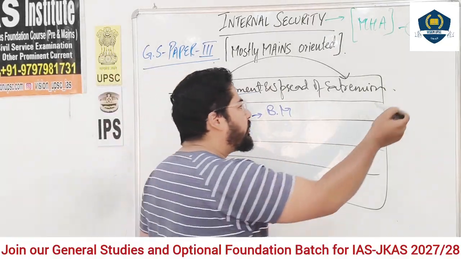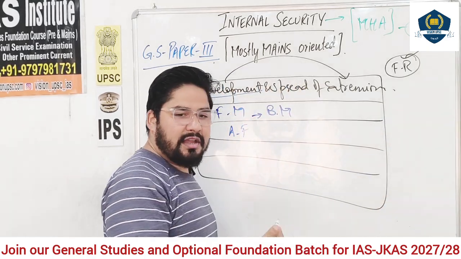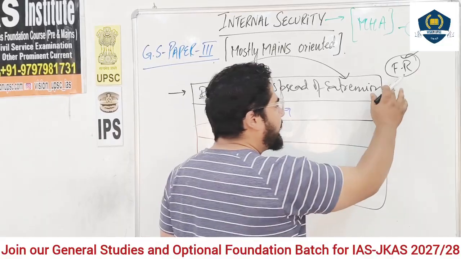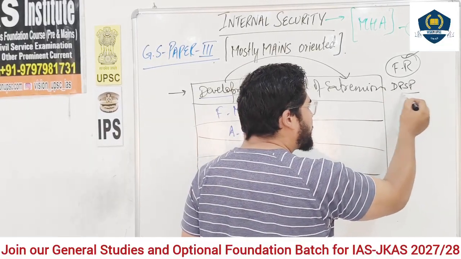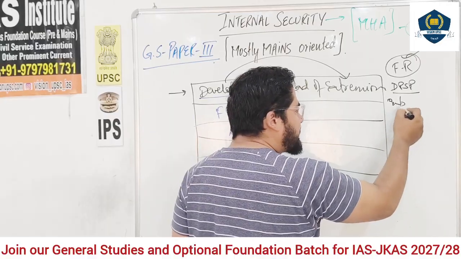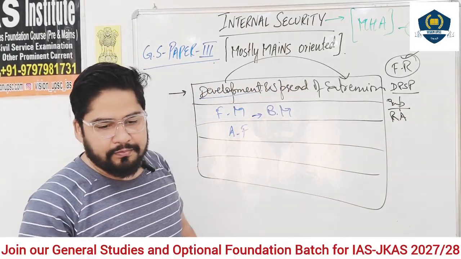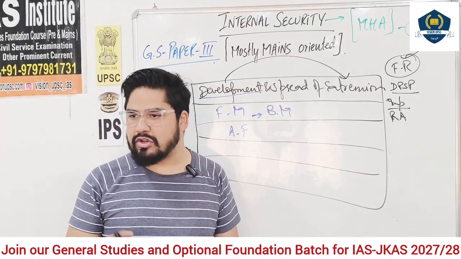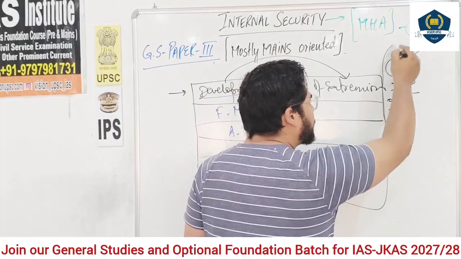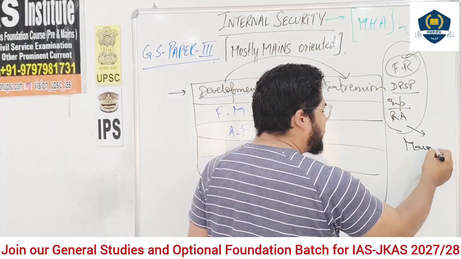If, for example, fundamental rights are enshrined in the constitution but they are not applied the way the constitution wants them to be applied, if DPSPs are not taken into consideration, if other laws of the parliament are not implemented in letter and spirit, and if resource allocation is done through discrimination based on religion, caste, and other things, then ultimately a particular community feels marginalized.